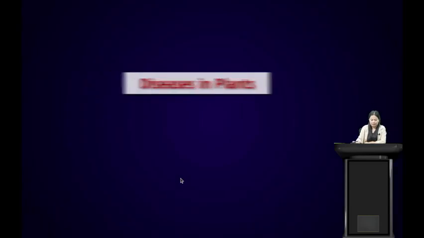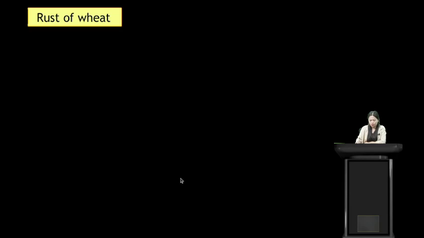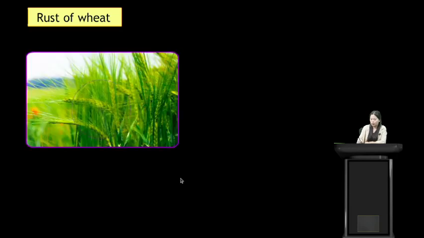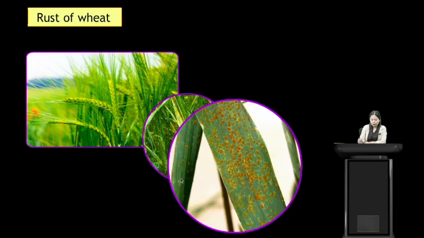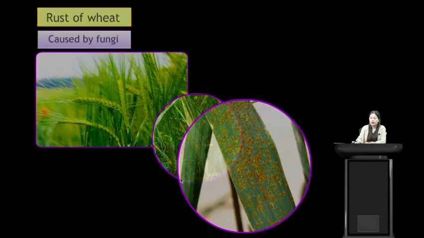Diseases in plants. We have rust of wheat. Let us see. When we look at these leaves of wheat, you will see the structure. It's like it's rusting, brown orange color, correct? This is caused by fungi. So rust of wheat is a disease in plants caused by microbes.